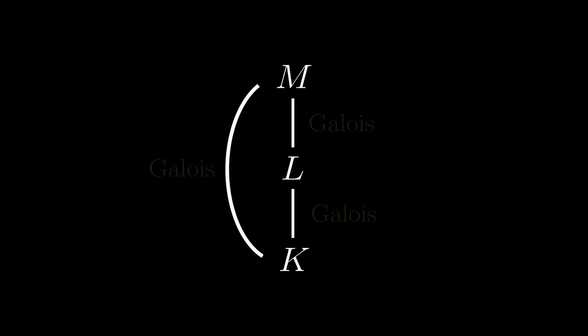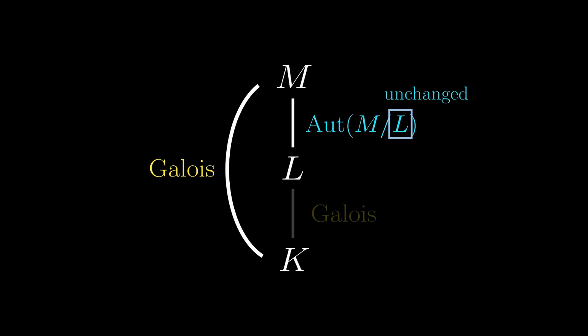Even more generally, when we have such a tower of field extensions where all three extensions are Galois, what can we say about the Galois groups? For now, we want to see the relationship between these two first. The Galois group contains the automorphisms of the biggest field M that leaves all of L unchanged. But of course, if we leave all of L unchanged, K would also not change because K is a smaller field.